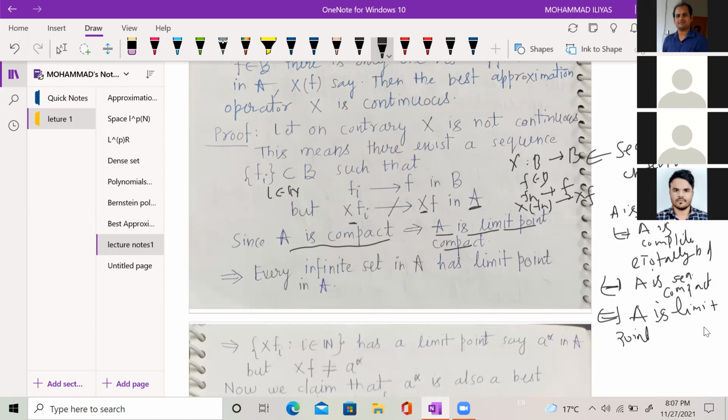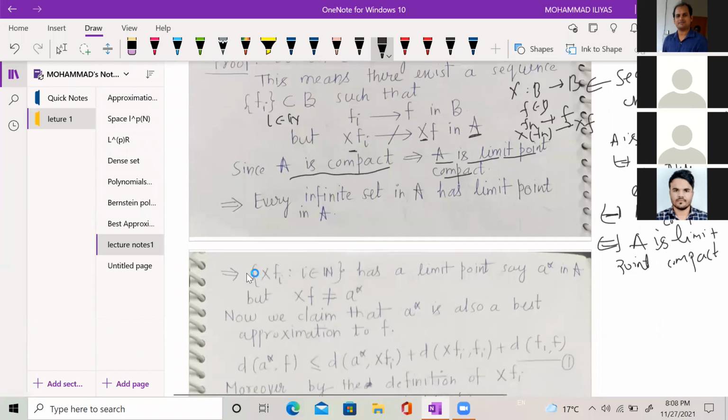So these conditions are all equivalent in a metric space. So what is the meaning of limit point compact? This means that every infinite set in A has a limit point in A.